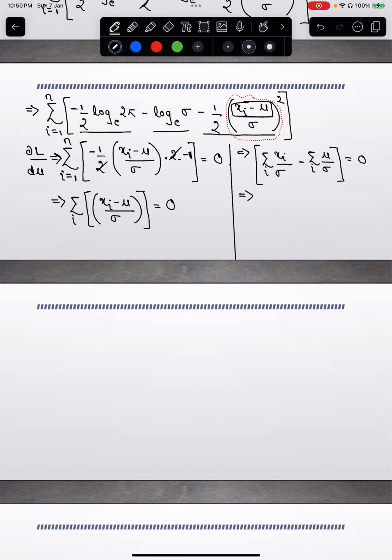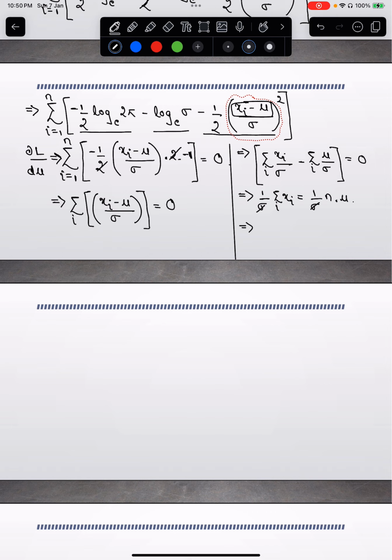Then I can take the term mu by sigma to that side, and the summation of i mu by sigma is n mu by sigma. So this is nothing but 1 by sigma summation of i xi is equal to 1 by sigma times n, sigma and sigma can cancel, times mu, right?